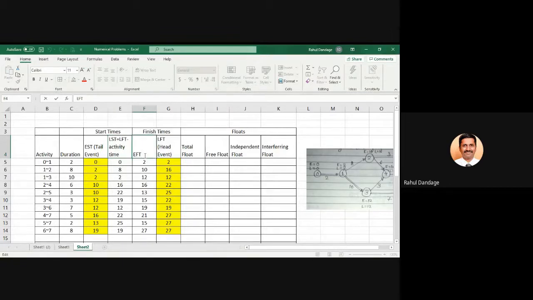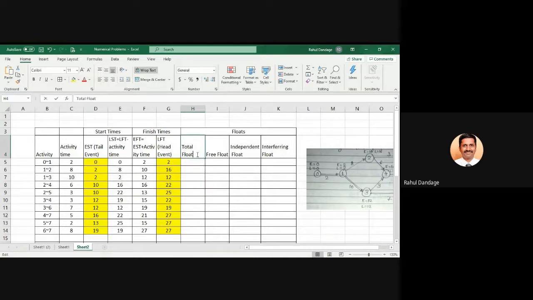EFT is equal to EST plus activity time. So instead of duration, I will say this as activity time, so that there will be no confusion. Activity time, EST, LFT from the network, and using this formula, we have calculated the value of LST and EFT. Everybody understood this? Yes. Any doubts? Okay. Now move to the next part, that is total float.